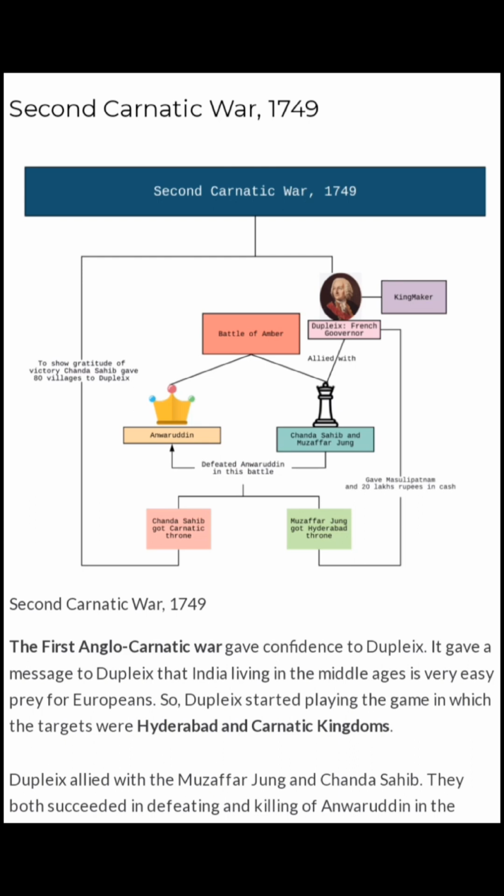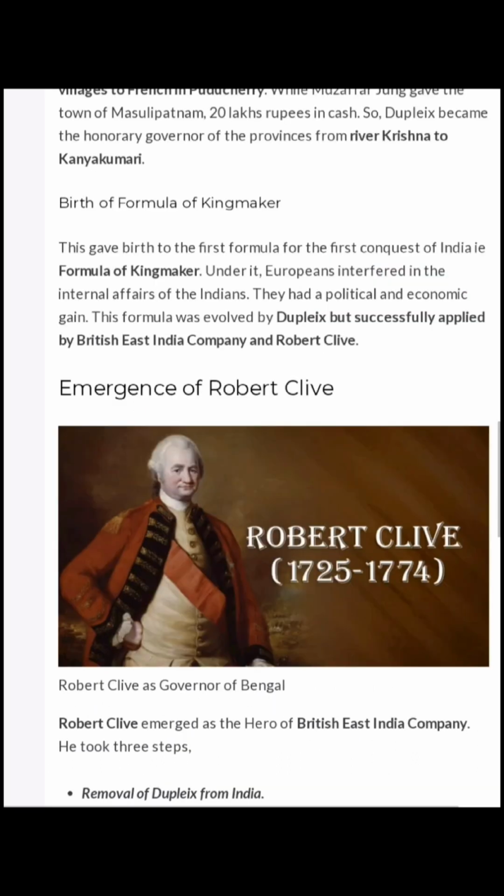This war gave the formula of conquest: kingmaker. Conquest means vijay. The Second Anglo-Carnatic War led to the birth of the formula of kingmaker: interference in the internal matters of Indians and having economic and political gains. This formula was evolved by Dupleix but was successfully applied by the East India Company and Robert Clive. In 1754, the achievements of the French Dupleix were at their peak, and this was a pain for the English. This situation prepared the ground for the emergence of the English hero in Indian history, Robert Clive.